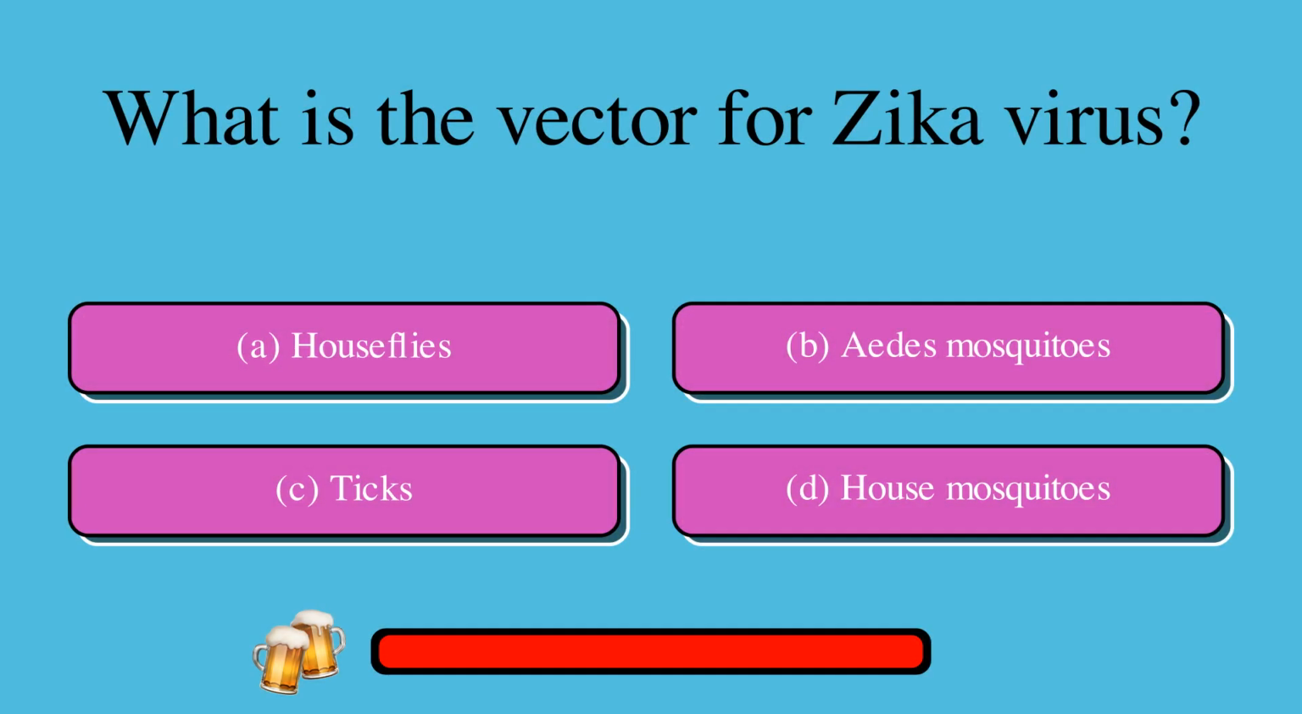What is the vector for Zika virus? A. Houseflies, or B. Aedes mosquitoes, or C. Ticks, or D. House mosquitoes? The correct answer is B. Aedes mosquitoes.